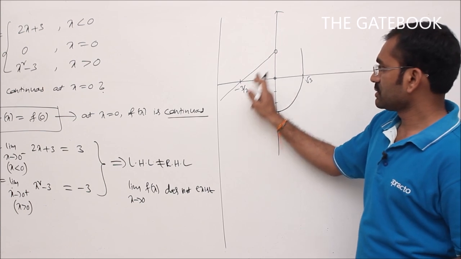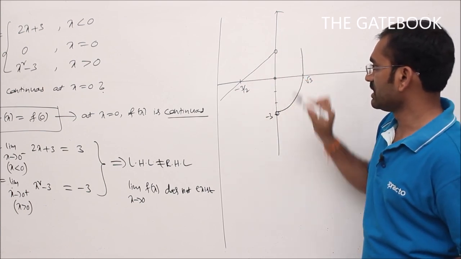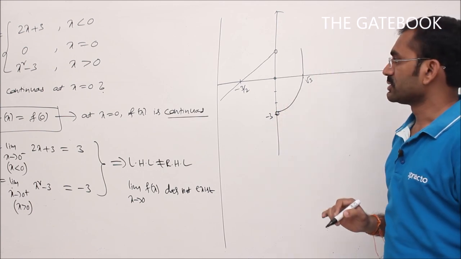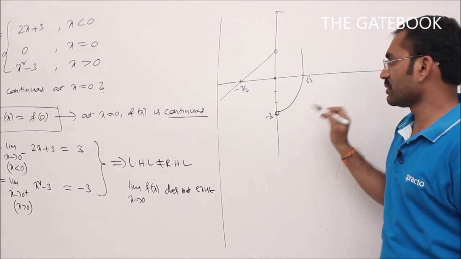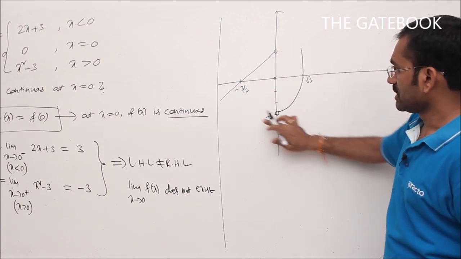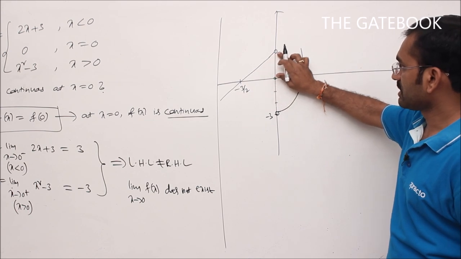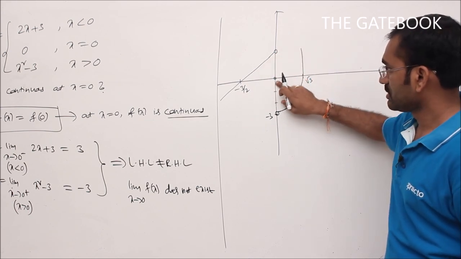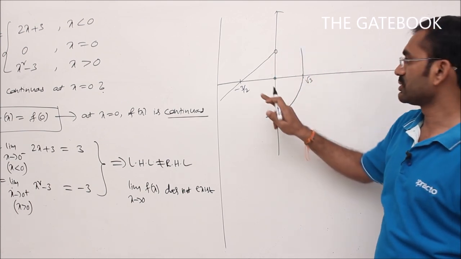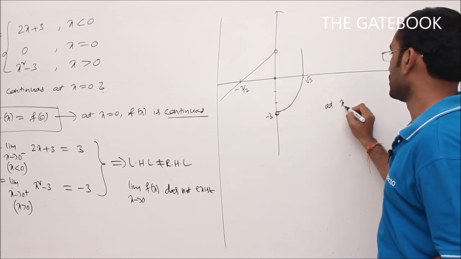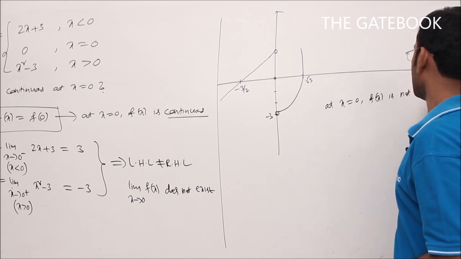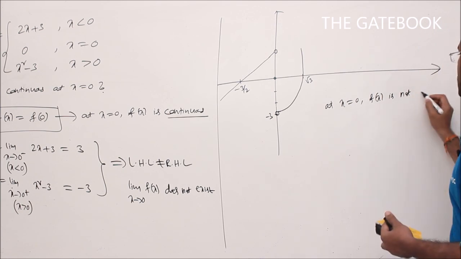So for x less than 0, straight line. At x is equal to 0, only a single point graph. For x greater than 0, the graph will be a parabola. So we want to check continuity at x is equal to 0. You see at x is equal to 0, the graph is not continuous. So the graph is coming like this. Here at this point it is taking a jump. After that again it's taking a jump here. After that it is continuing like this. So by seeing the graph I can say that at x is equal to 0, the function f of x is not continuous, or discontinuous.